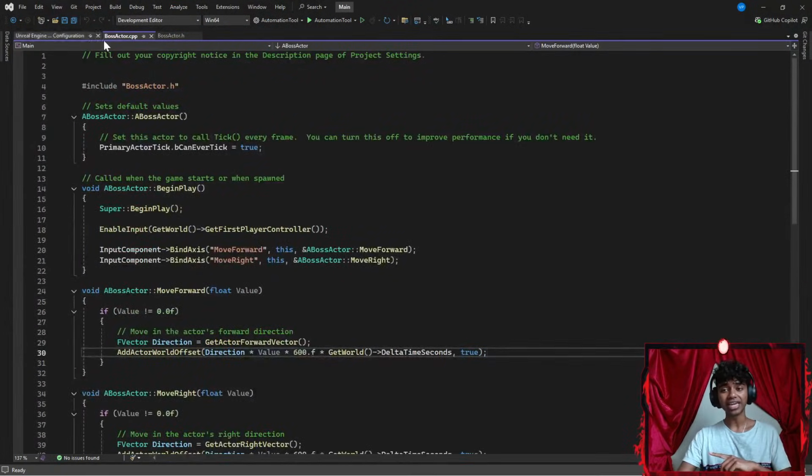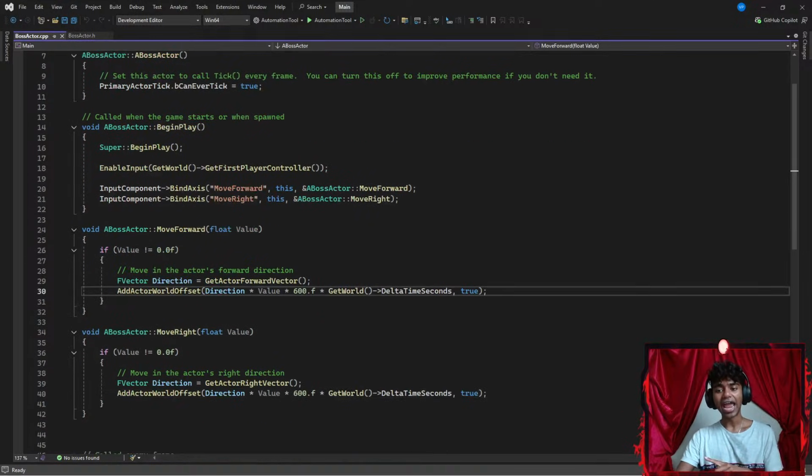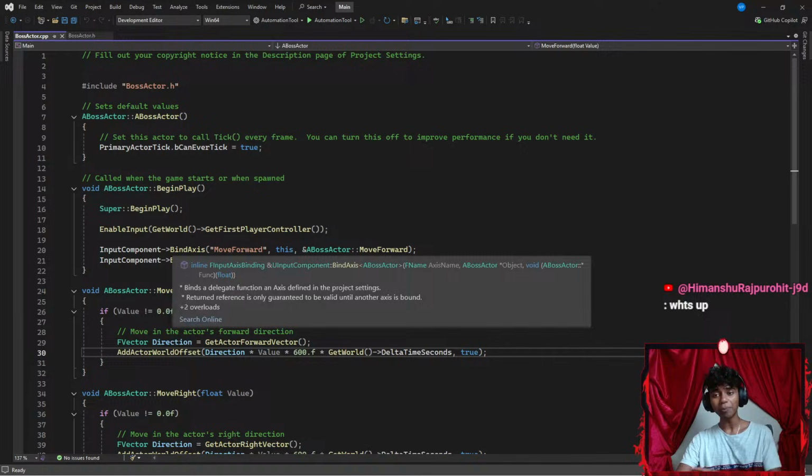It's probably because inside of my boss actor's C++ file, I added this block of code where I changed my player's location under my constructor instead of inside of my begin play.